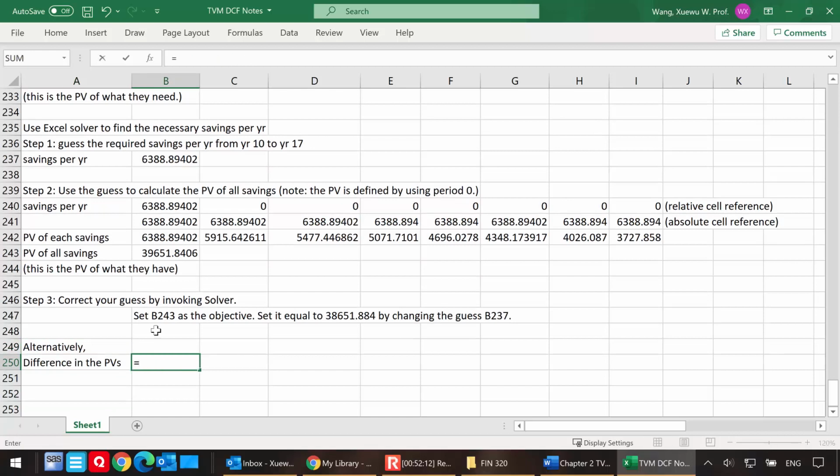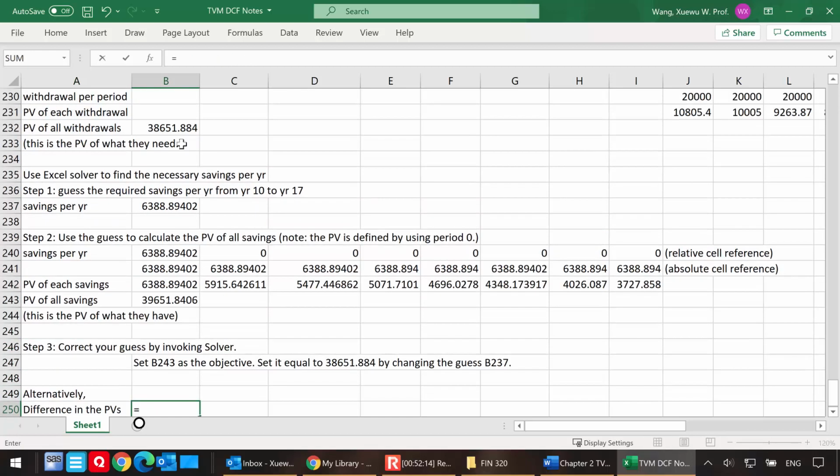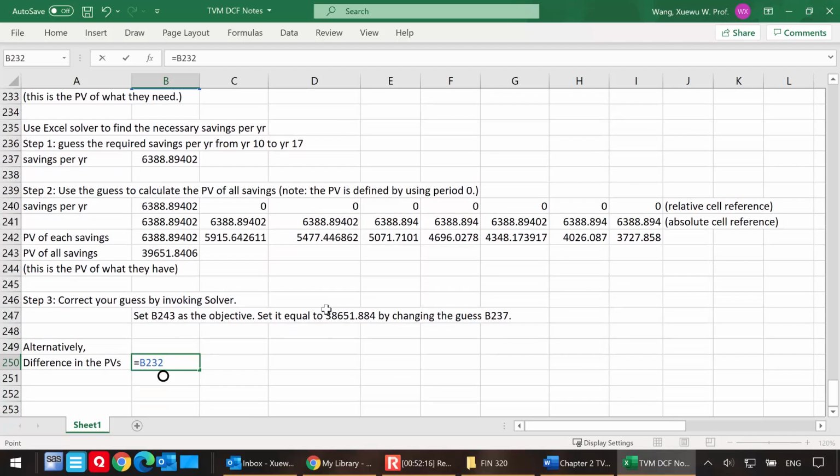In other words, I can look at the gap. This is the present value of the withdrawal, and this is the present value of the savings. That difference is still quite large, so it looks like solver is not getting us the correct answer in the first iteration.